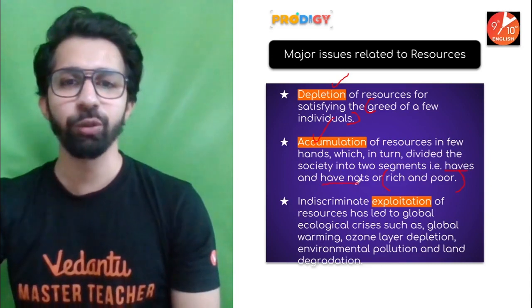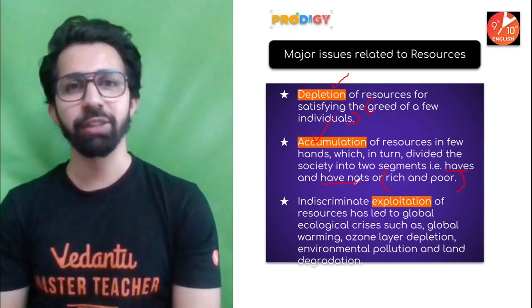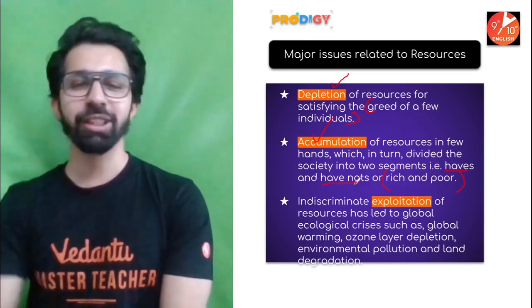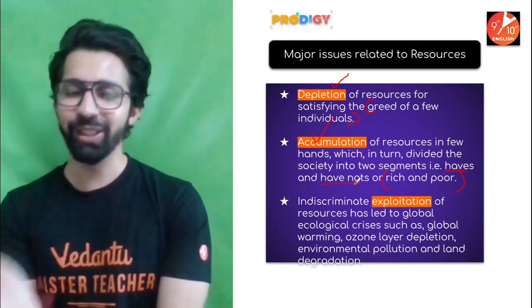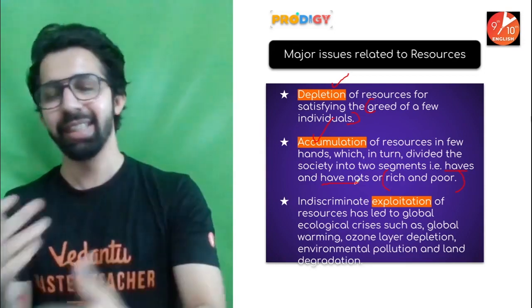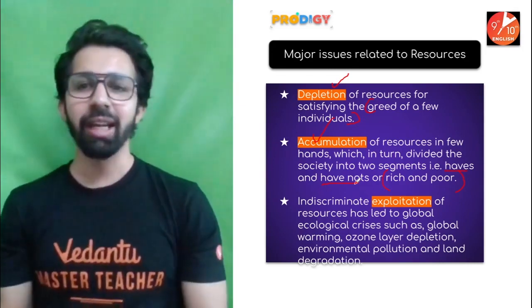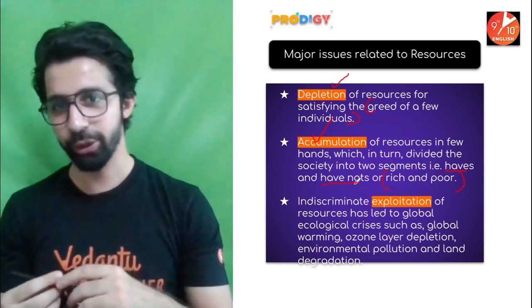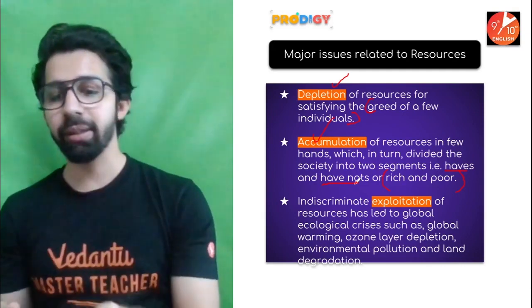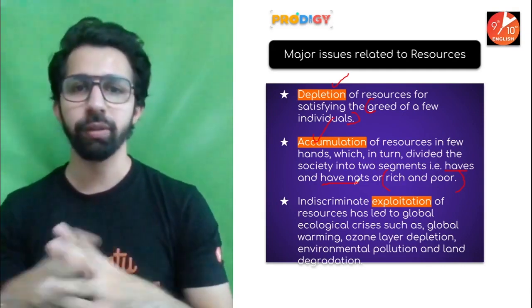Guys, haves and have-nots was a theory which was given by Karl Marx. Karl Marx was a German philosopher. He gave the theory of haves and have-nots. As of now, no need to understand that part. This is just extra information which I am sharing with you. The haves and have-nots concept was given by Karl Marx. He was a German philosopher. Guys, he gave one concept, and what is the meaning of this concept?